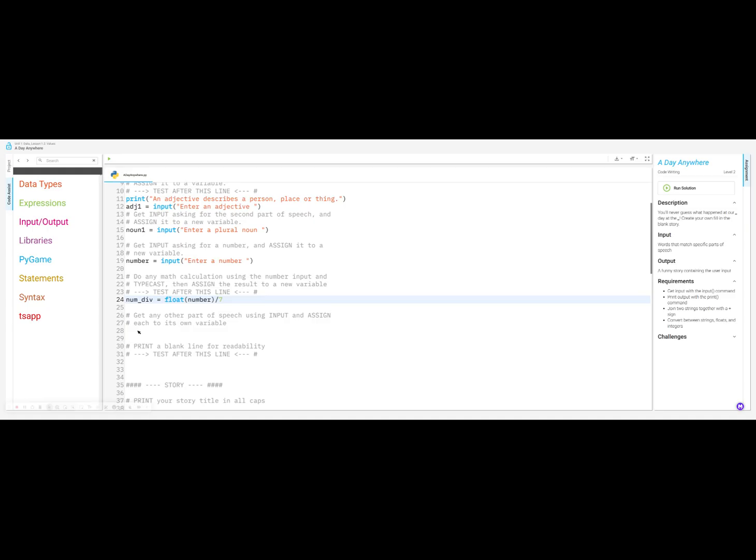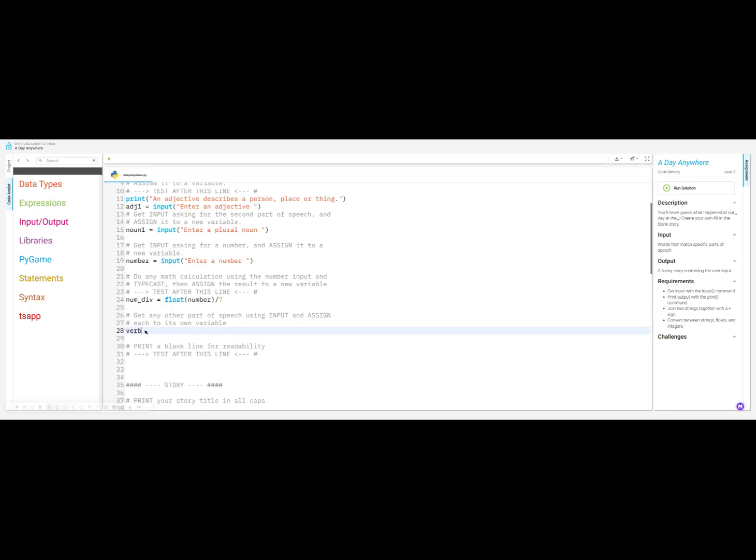All right, let's go down to line 28. Get any part of speech using input and assign to its own variable. So obviously you see that I'm kind of doing a specific type of part of speech. You do not have to do exactly what I do. You have some creative freedom with this assignment. You like my song? I hope so.